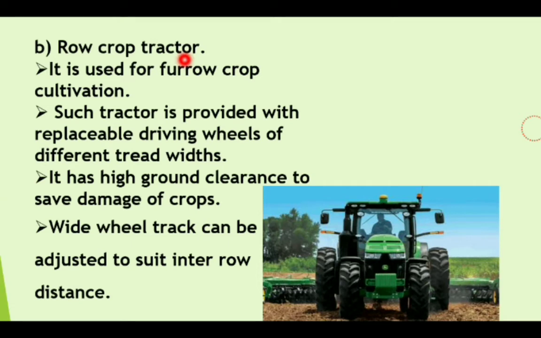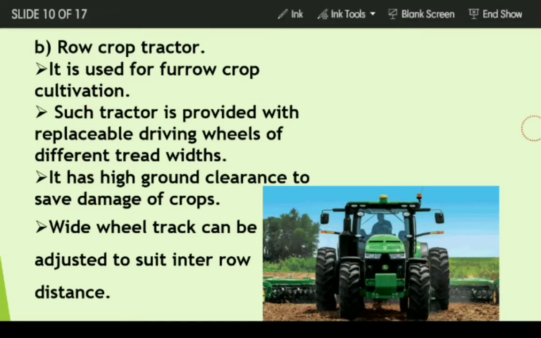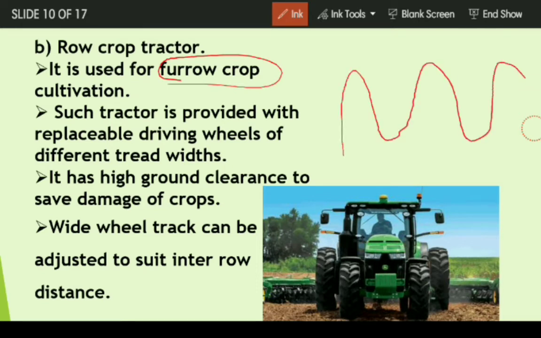Then a row crop tractor. It is used for furrow crop cultivation. So what is furrow crop? So like, this is called ridge, this is called furrow, ridge and furrow. So in the ridge and furrow type of cultivation, we have to use the row crop tractor.